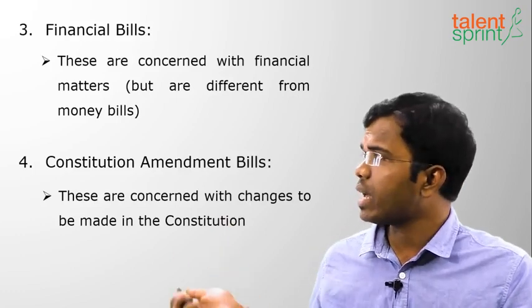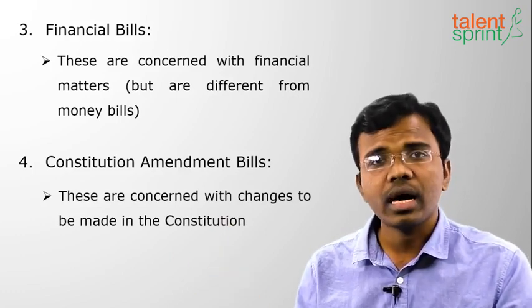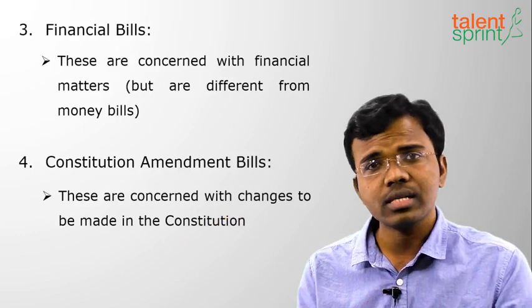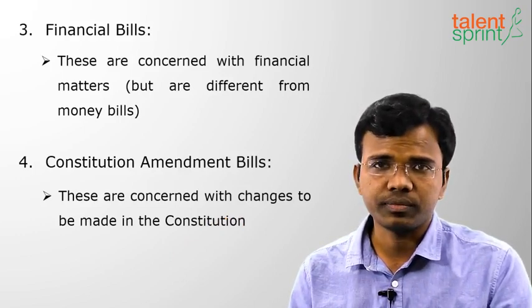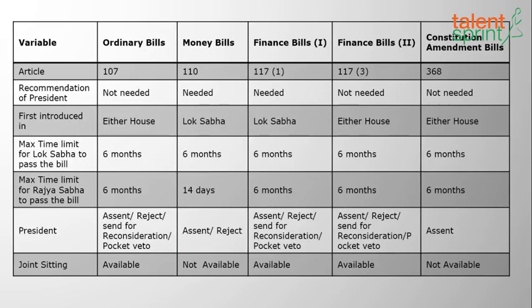So these are the four categories of bills which we have for both Parliament and the state legislature. Moving on to the classification of bills and their variables. There is a different set of articles. The article for ordinary bills is Article 107, and for money bills it is Article 110.